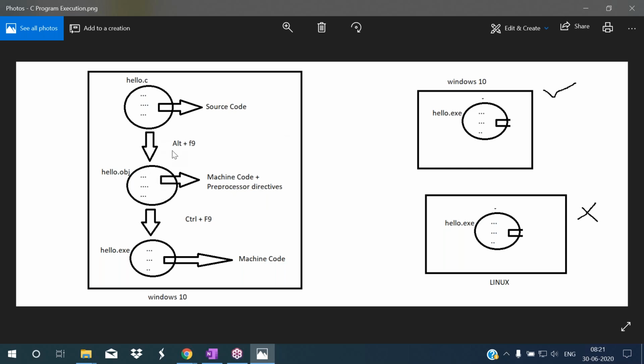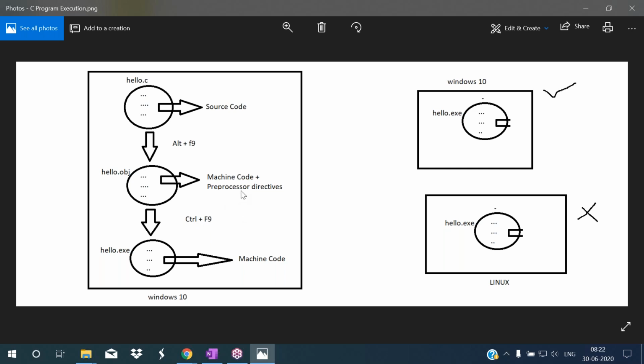So when we compile the C program, a new file will be created. That file is called the object file. The object file contains machine code and preprocessor directives. Preprocessor directives will be stored as they are, and the code we have written will be stored in the form of machine code. So this object file is created and has code. I want to run that one. To run that, we have to press Control F9.